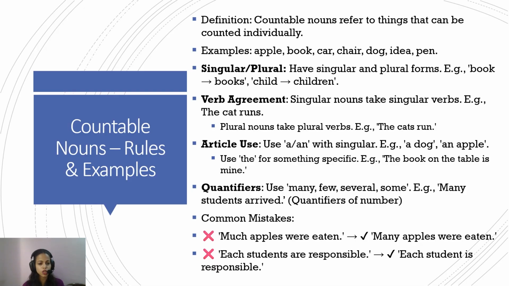Remember, whenever you come across a noun that is countable, the quantifier of number will be used and not of quantity. Much apple were eaten is wrong. Many apples were eaten, because you can count the apples. So one can answer, how many apples did you eat? I ate 5 apples, or I ate many apples. If you don't want to say you ate 5, you say, oh, many apples.